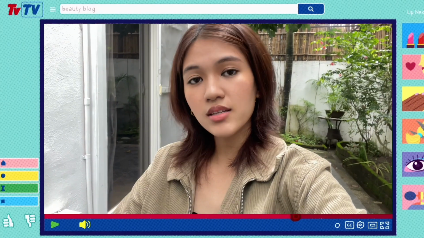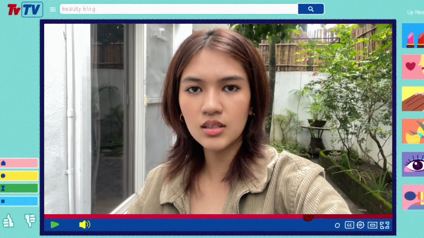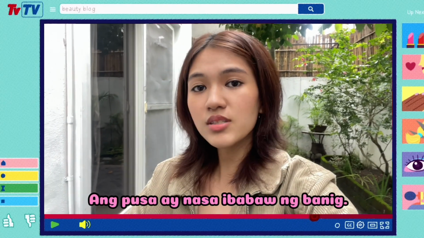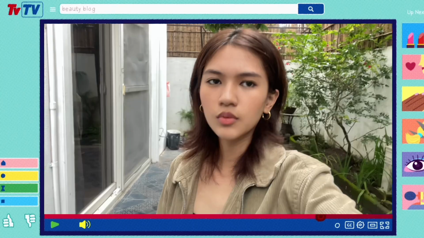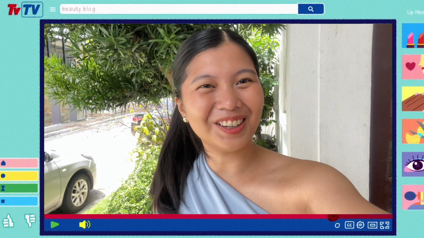You could even express the same statement in different sentences. You could say it in different languages. Like in Filipino, "Ang pusa ay nasa ibabaw ng banig." Same concept, different sentence. Yes, that's right, Buttercup.